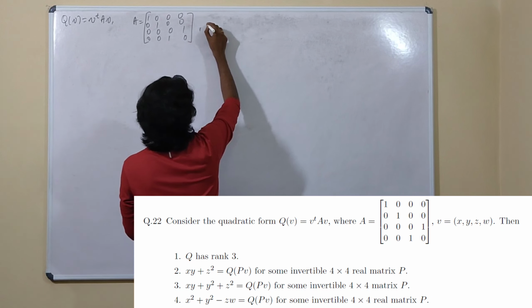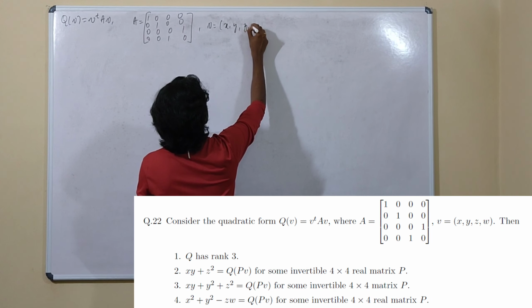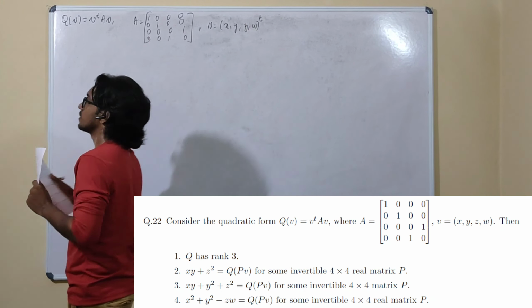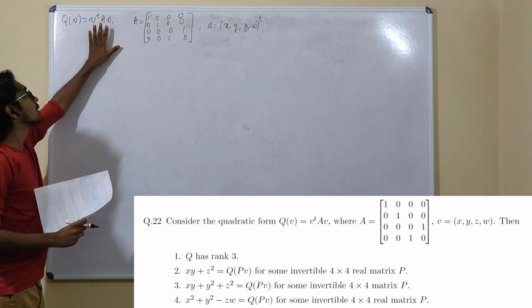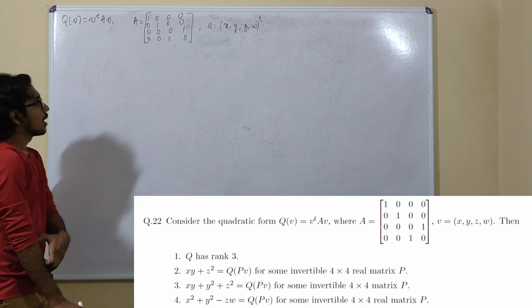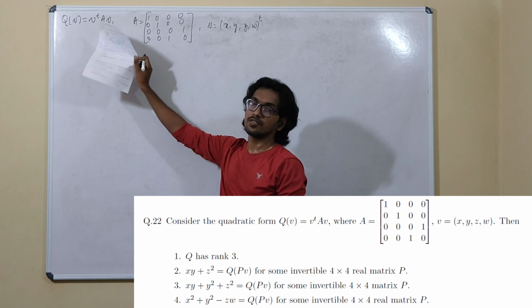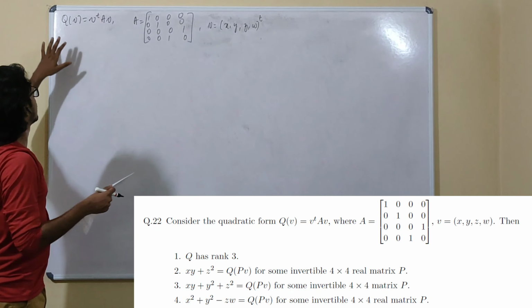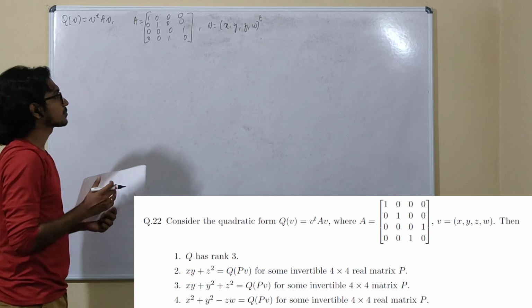Okay, and this V is given as X Y Z W. Actually, it has to be given as the transpose of this thing, because only when you treat this V as the column matrix, this operation can be well defined, right? And in the options, what are the things that is given? We will have to examine the rank of this matrix, and can we write some quadratic form with the help of this quadratic form? These things are to be checked.